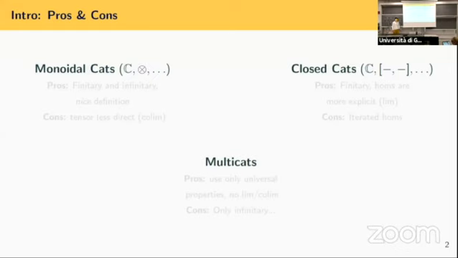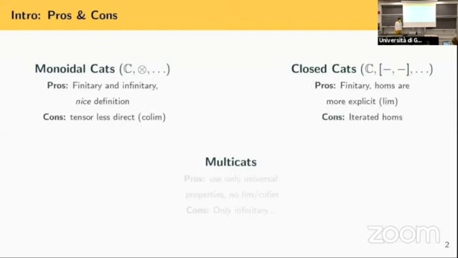And so we've got a lot of equivalences, and the good thing is that they all have some pros and some cons. Having these equivalences, you can switch between them as you want. Let's see the good things about, for example, monoidal categories. Now I will explain what I mean by finitary and infinitary. We've got two definitions. We've got the usual one, where we've got a binary tensor product, an associator, a unit, and a finite number of axioms.